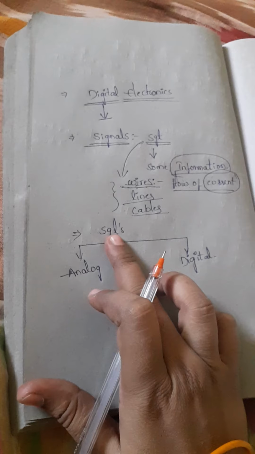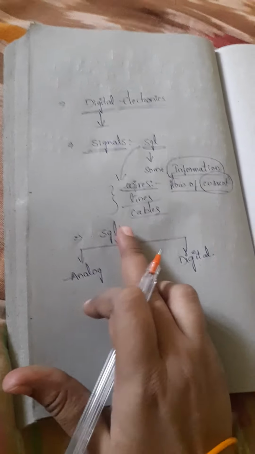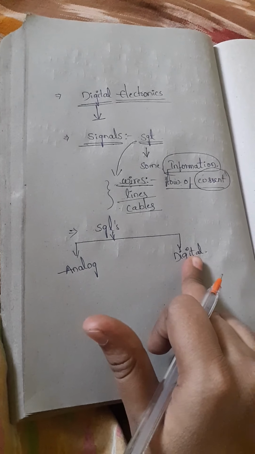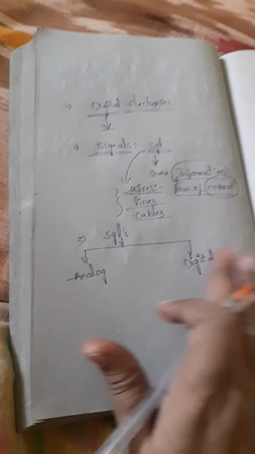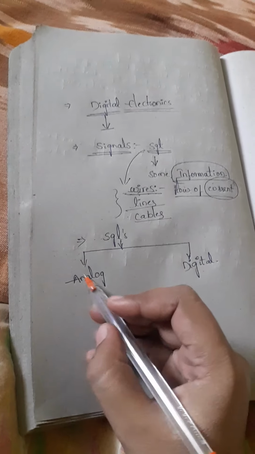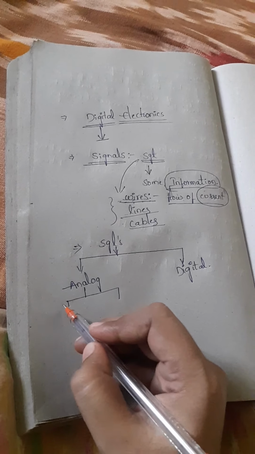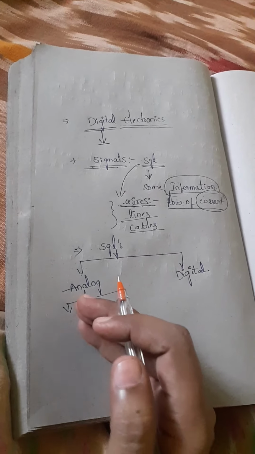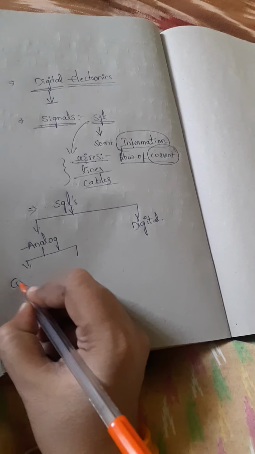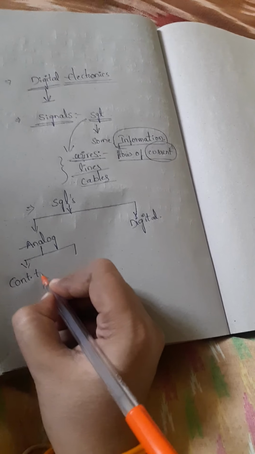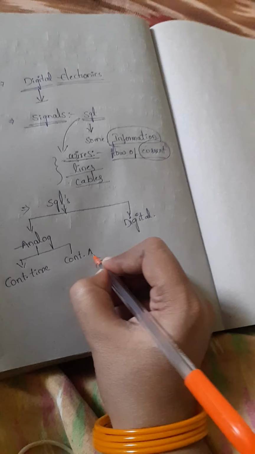Okay, so what is meant by signal? A signal is some information it carries. These can be classified into two types: one is analog and the other one is digital. So what is meant by analog and what is meant by digital? Analog is also one type of signal, right? It is a signal that carries continuous time and a continuous form of amplitude.